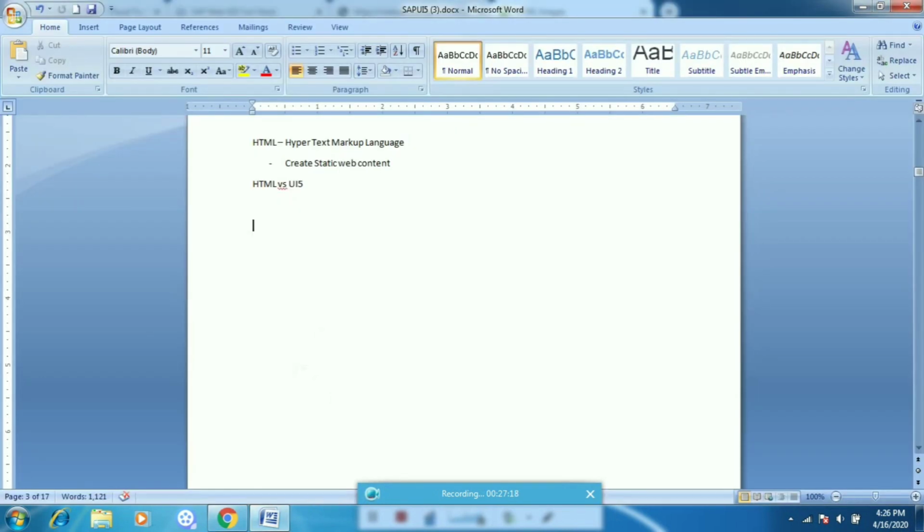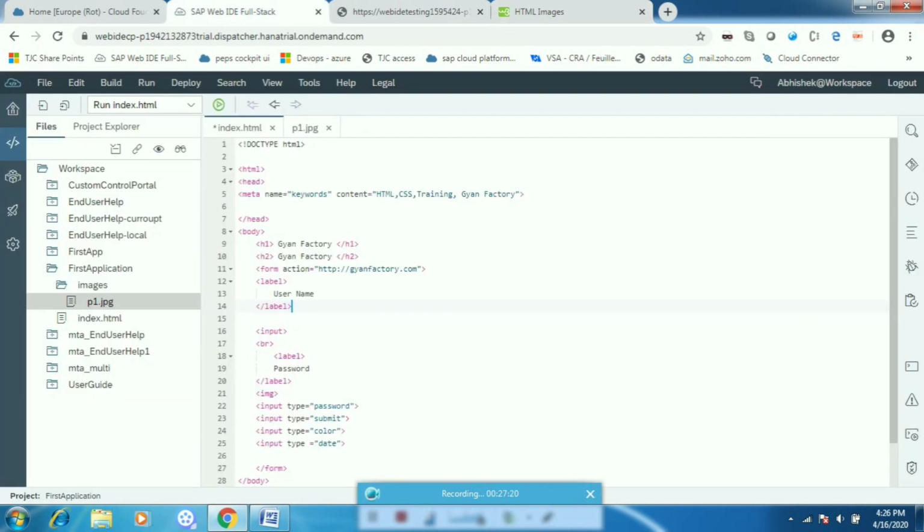So let me come here and for image let me give the source. Now source will be our path, so the path will be images. I am giving the relative path, that means relative to my index.html file under this application. To map this image, we have the images folder and this p1, so I am maintaining this relative path. So images slash p1.png.